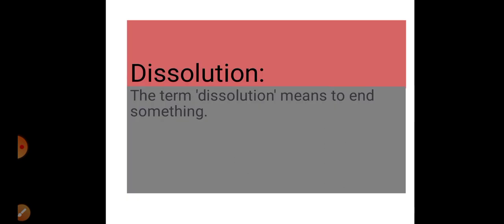Here we have the first concept, that is dissolution. What do we mean by dissolution? Dissolution means to end something. Whenever we are going to end any business, then this concept is used.